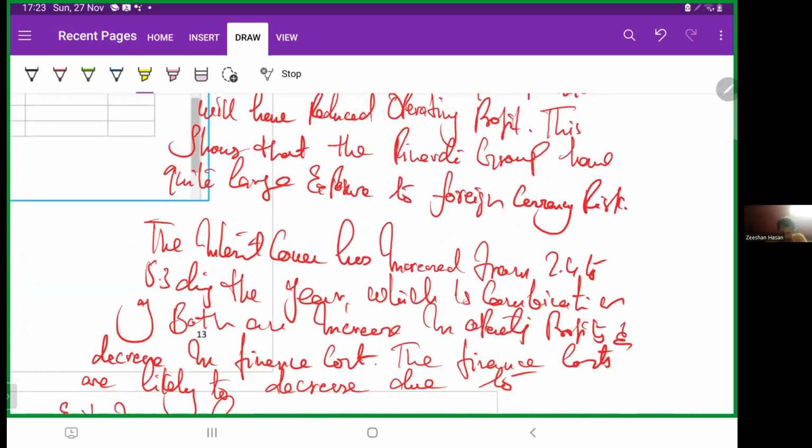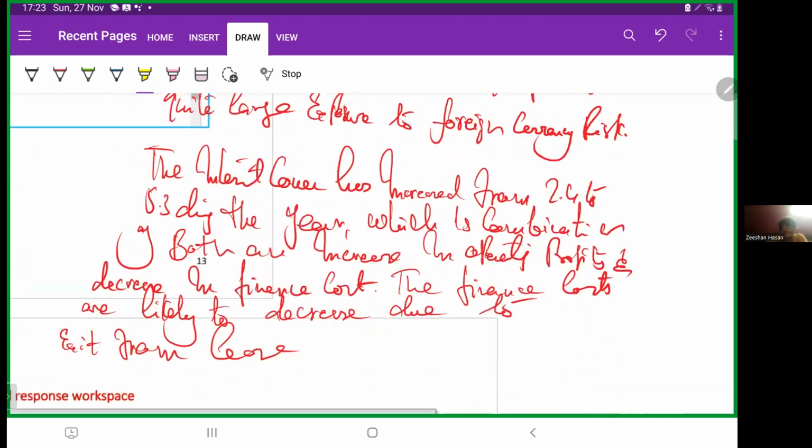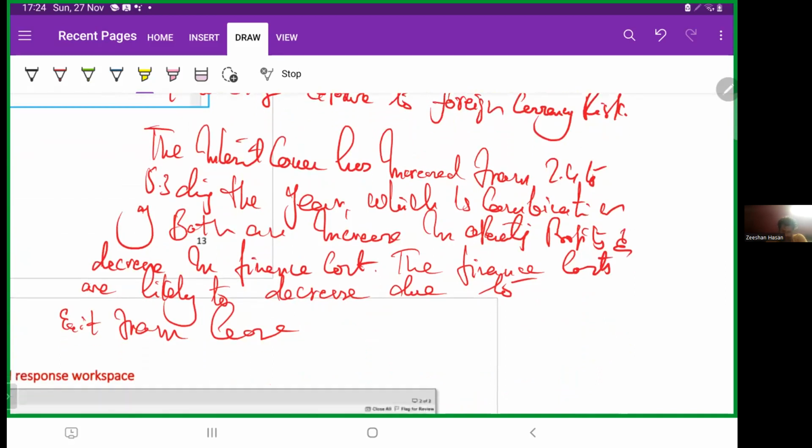The interest cover has increased from 2.4 to 5.3 during the year, which is a combination of both an increase in operating profit and a decrease in finance costs. The finance costs are likely to decrease due to exit from the lease. Okay, now